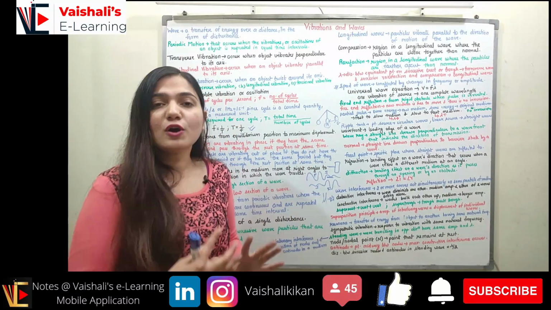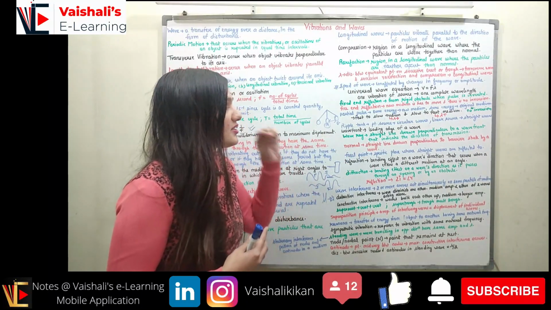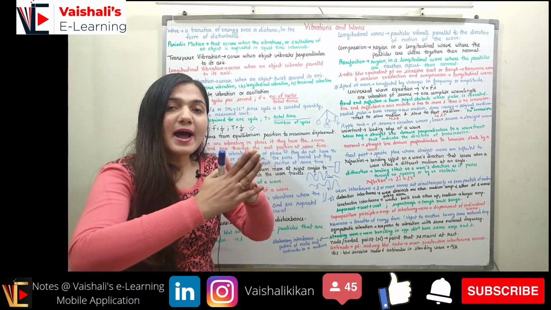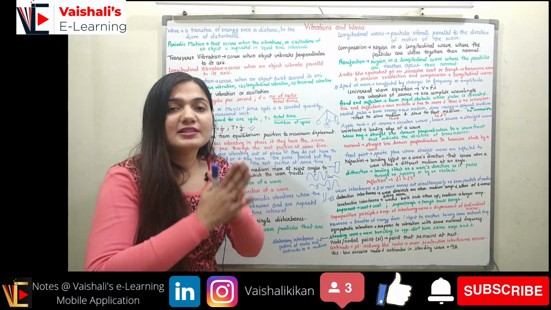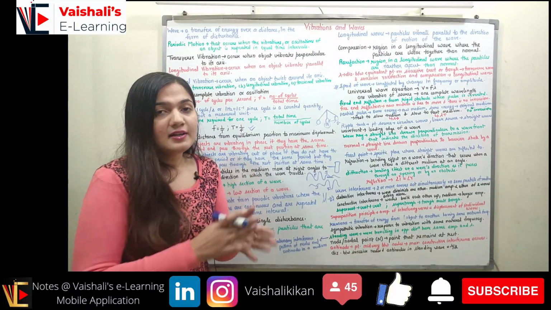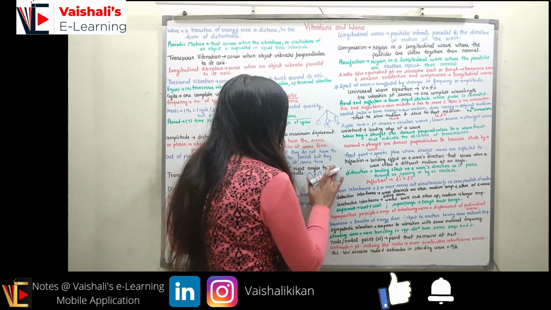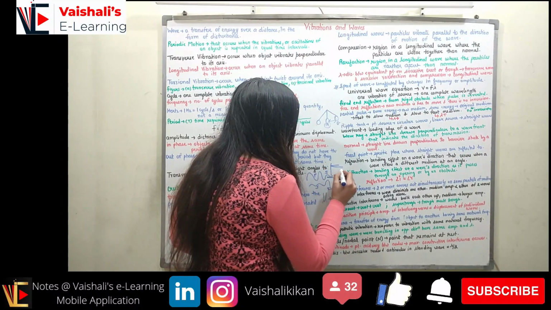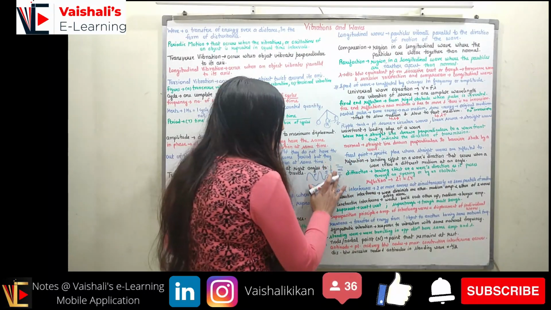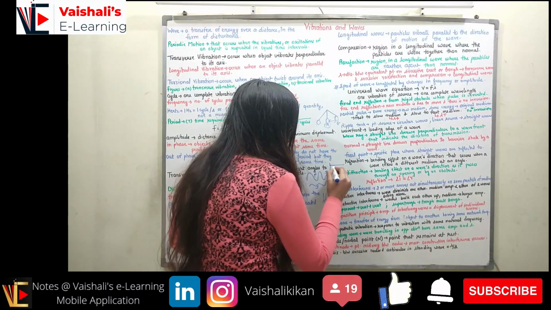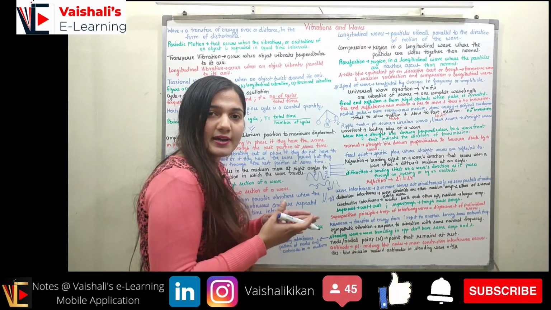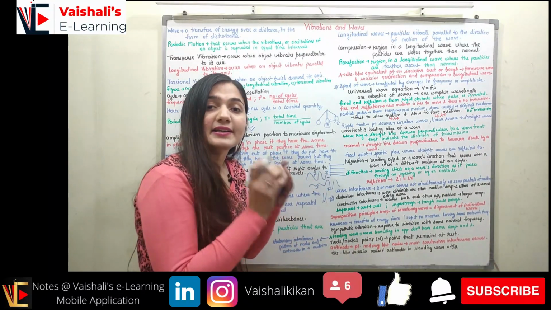Coming to the focal point. Focal point is a specific place where the straight waves are reflected to. So if I have various waves, all of the waves combine at a particular location. This particular location is called the focal point. So if I have a straight mirror, the focal point will be at infinity, because all of the straight waves will be reflecting and moving in a straight line only. So if I have a straight mirror, waves will be traveling like this, and these parallel waves will not combine at a particular point. So I can say these are combining at an infinite point.